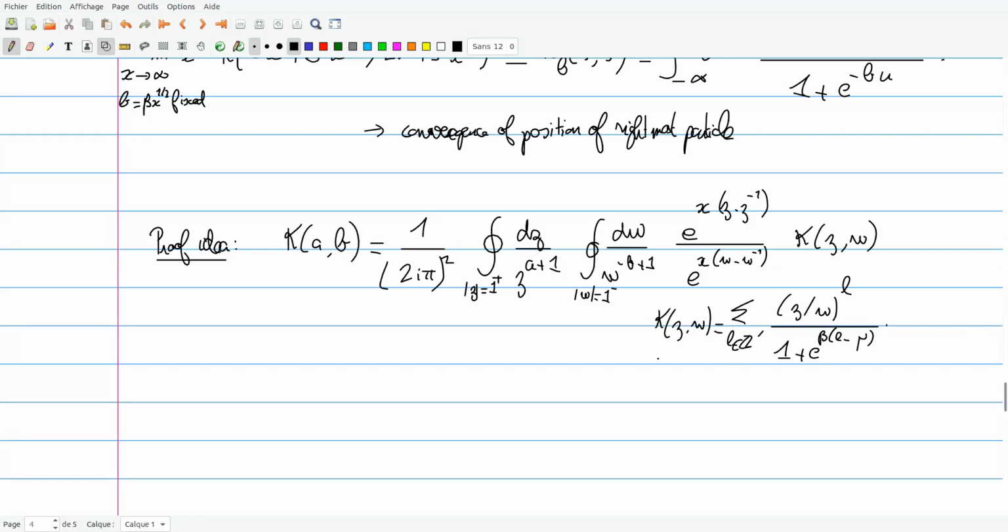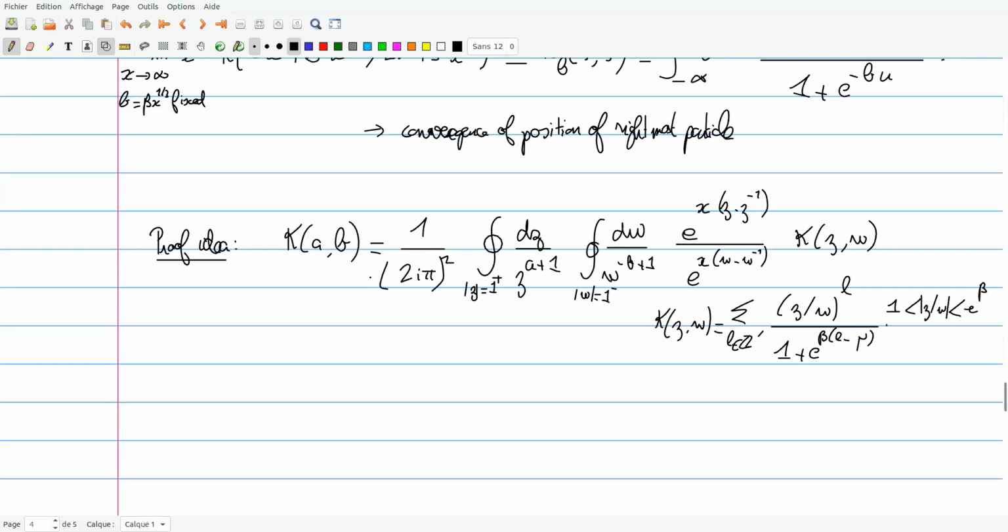So you have a sum representation for this kappa, kappa of Z, W. You see that it's just a function of Z over W, and if you look at this integral representation, you see this is a well-defined sum when Z over W is larger than 1, to have convergence at minus infinity, but smaller than e to the beta, to have convergence at plus infinity. But in fact, this function is essentially an elliptic function. It is related to theta functions.